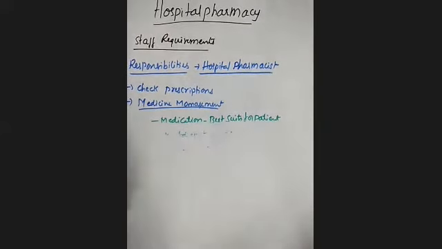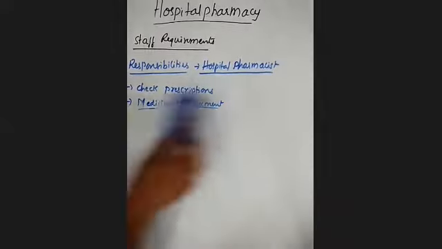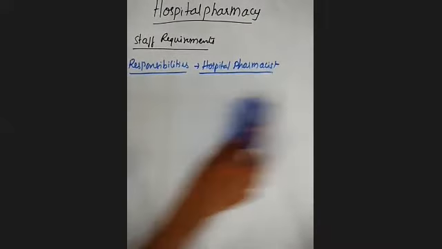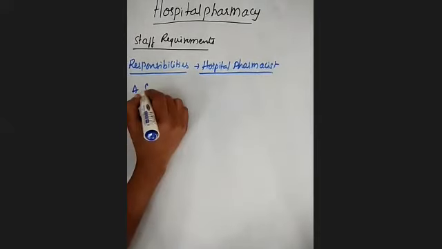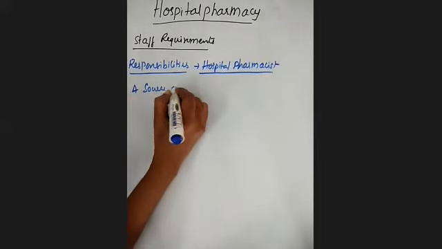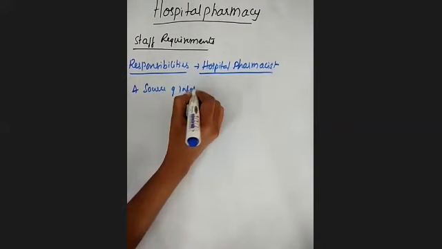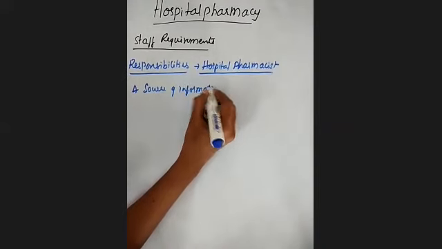Next we'll see a source of information. That means the hospital pharmacist acts as a source of information.